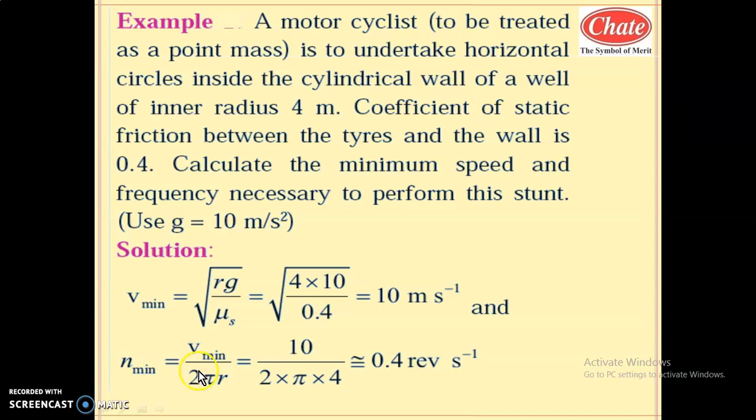As velocity is minimum, frequency will be minimum because it is directly proportional. So the minimum frequency is v minimum divided by 2 pi r. V minimum is 10, and r, the radius of the circular motion of the motorcyclist, is 4. Solving this, you get an approximate answer of 0.4 revolutions per second.